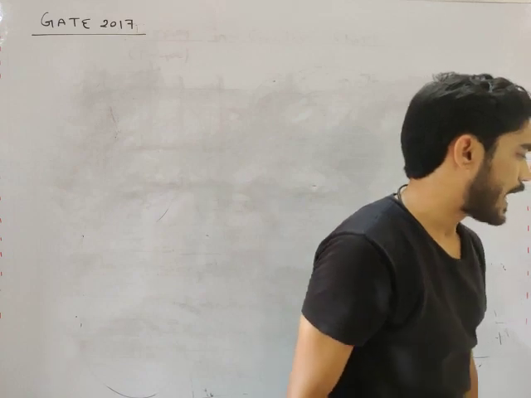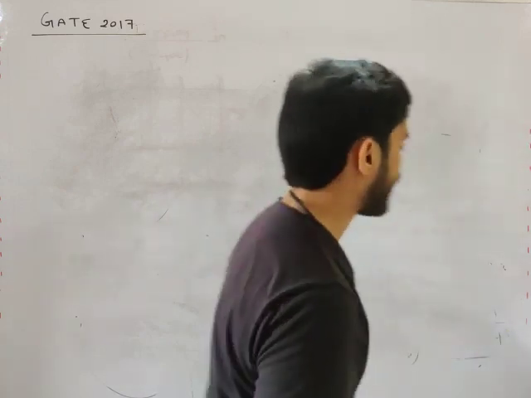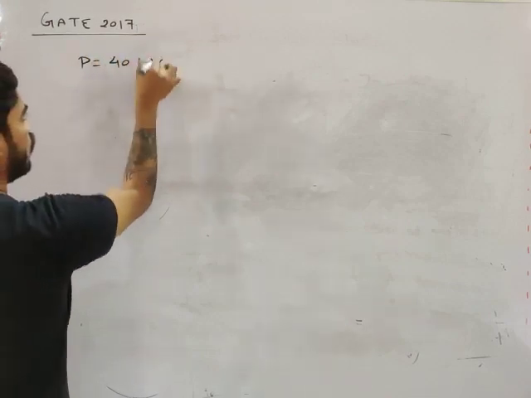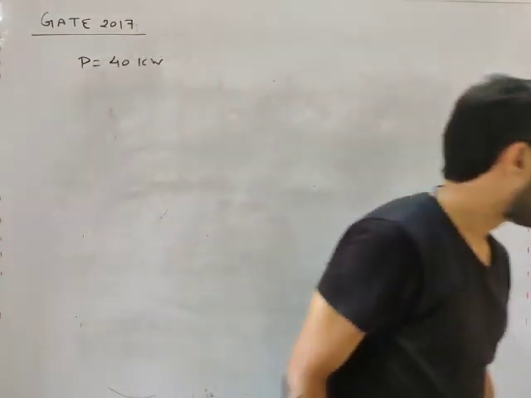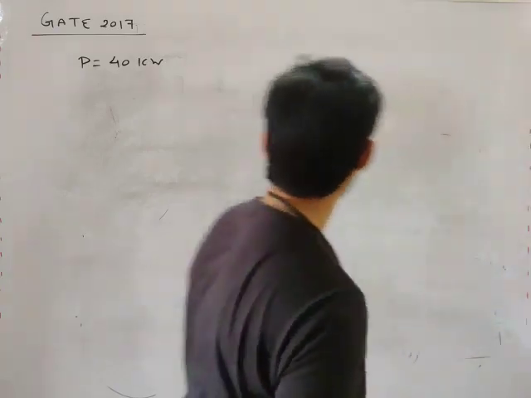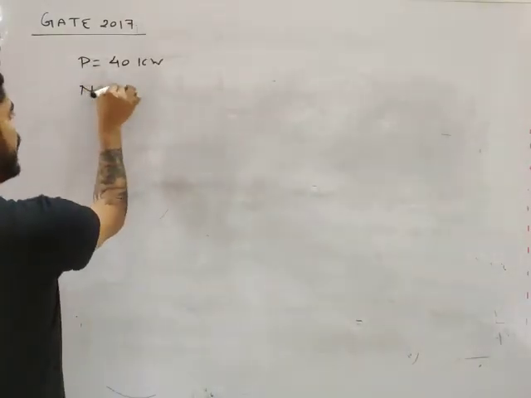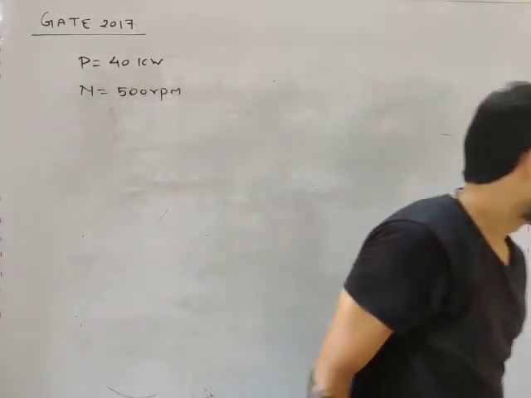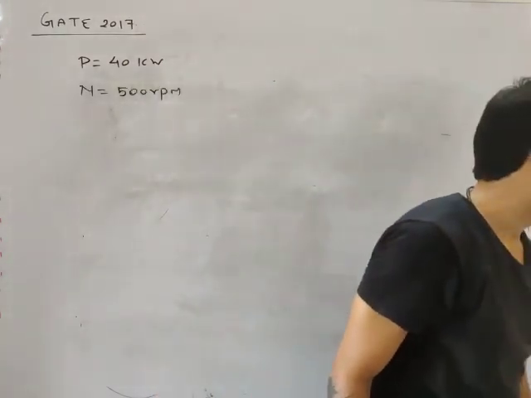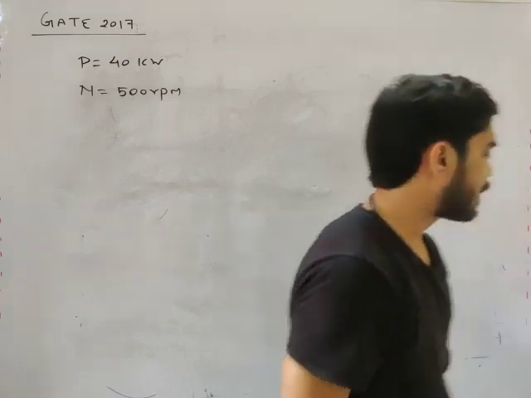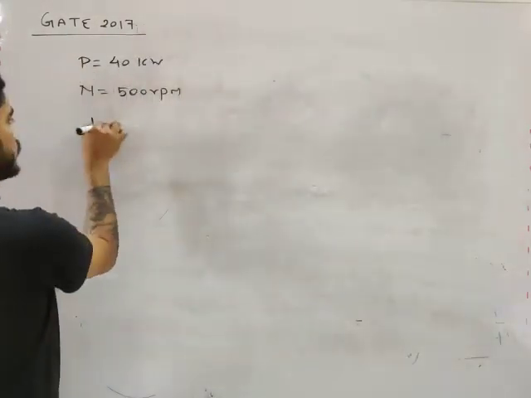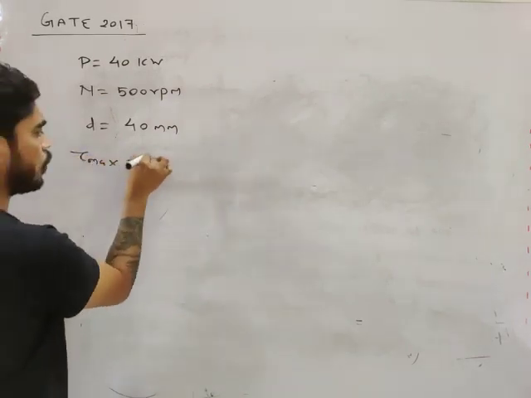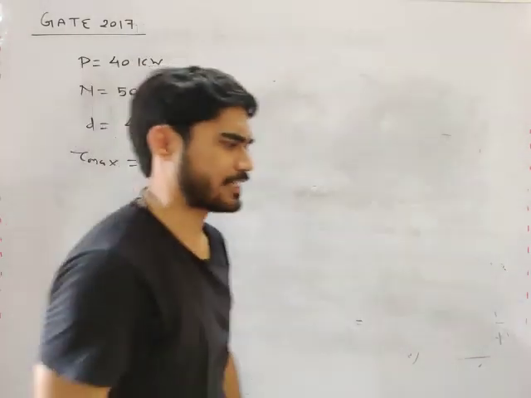We have a motor driving a solid circular shaft transmitting 40 kilowatt power. Power is given, 40 kilowatt. Then RPM is given, 500 RPM. Then if the diameter of the shaft is 40 mm, calculate the maximum shear stress. Diameter of shaft is 40 mm, and what we need to calculate, my friend? Tau maximum.